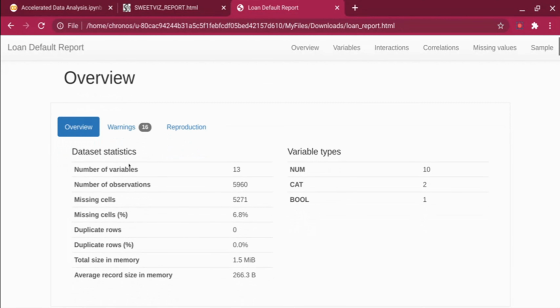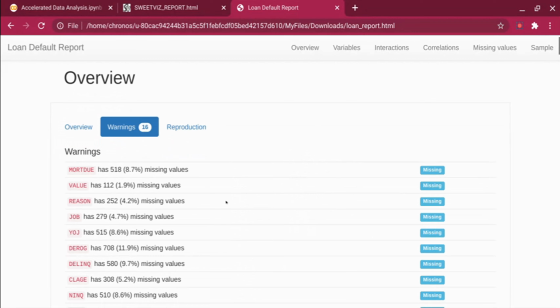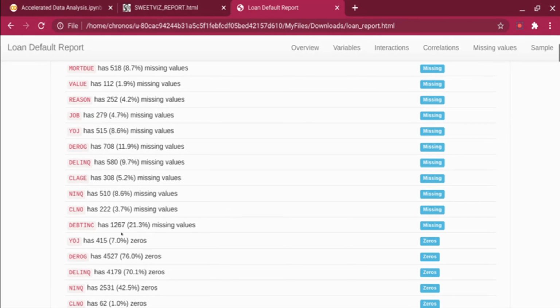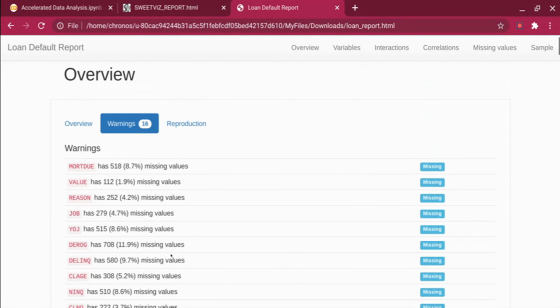It gives you pretty good information on the number of variables, missing cell percentage, the missing cells, duplicate rows, what is the total size, number of categorical values, boolean values, and everything. In the warnings, it gives you all the columns that have missing values or zero values. So you can see, okay, YOG, year of joining, has 7% zeros, Derog has 76% zeros. And this is pretty common. This is not wrong data, right? A lot of customers will not have any derogatory at all. They may be good on loans, and it is pretty valid. So you can see where it is valid and where it is not valid. It gives a quick summary of that, right?